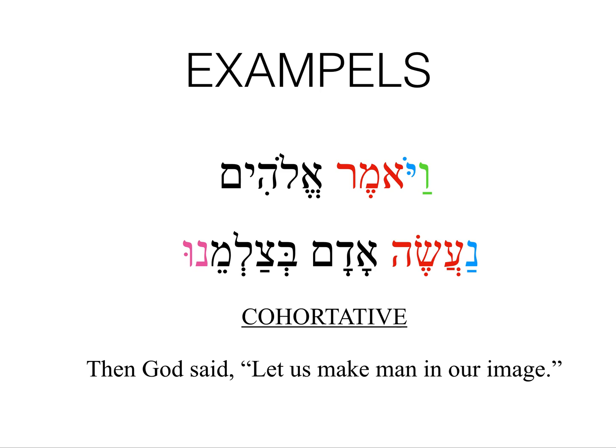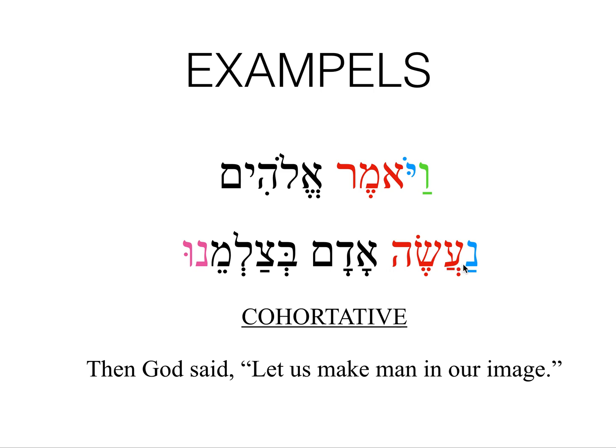Here are 4 examples. Vayomer Elohim, Naaseh Adam Ba'tzalmenu. The first verb at the beginning of the sentence is amar, to speak. Yod is 3ms, imperfect. This is irregular kal because of the o. And we have a vav, and it is a consecutive. So it is like a regular vav, except it adds the idea of consecutive time. So then, or after that, God, Elohim, said, and this is what he says, Naaseh Adam Batzelmenu.